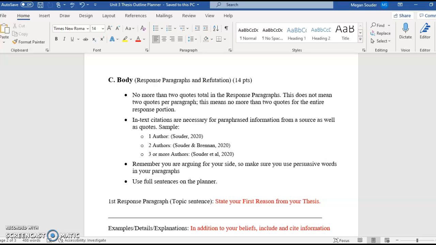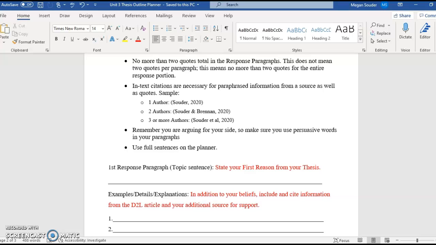So it's easier to summarize or paraphrase rather than quote. If you are quoting, remember you have to use in-text citations. If you're paraphrasing and summarizing, you also have to use in-text citations. Here's a sample for 1 author, 2 authors, or 3.